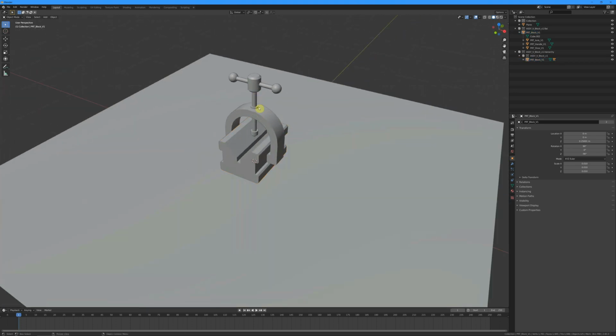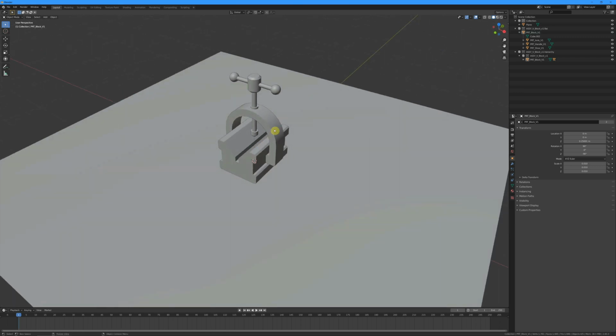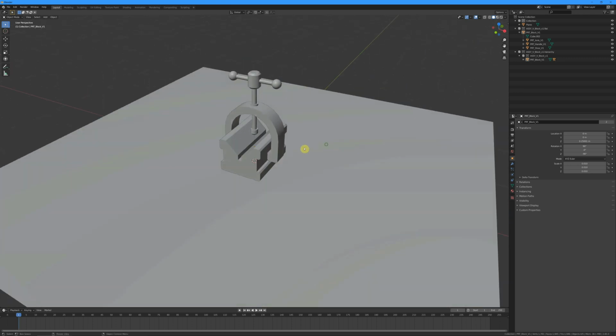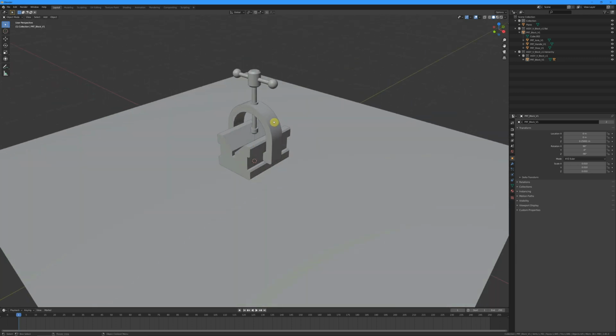Okay, I've got my block in there, but to make this scene a little bit more interesting, I think I might want to show parts of these maybe lying down on their side over to the side of this main 3D model. So I'm going to select this shoe, this axle, and the handle by holding down the Shift key.